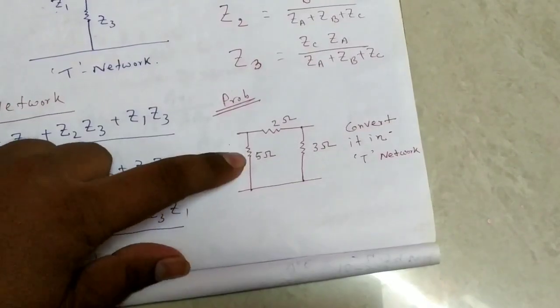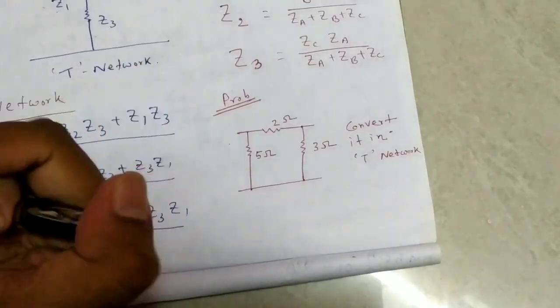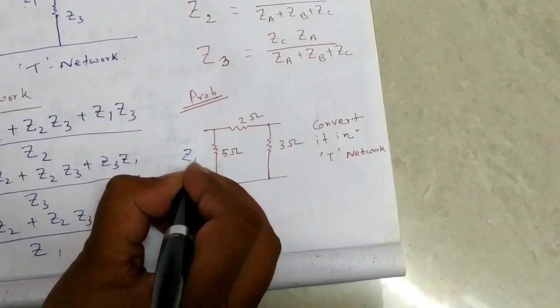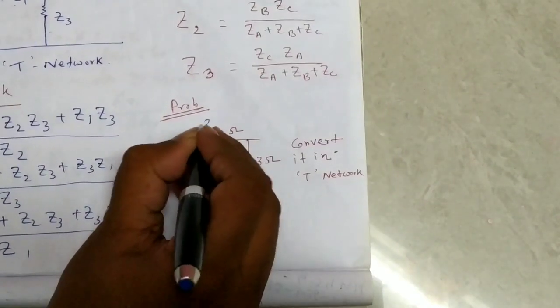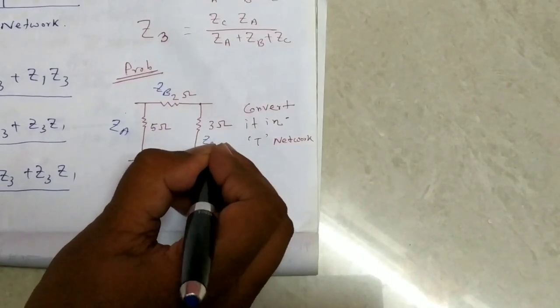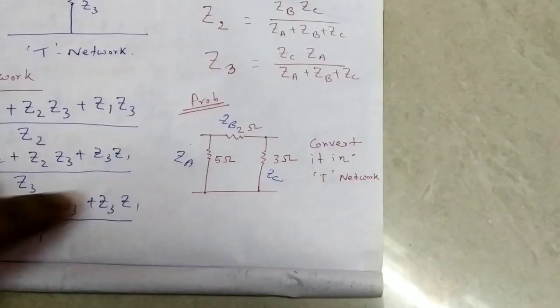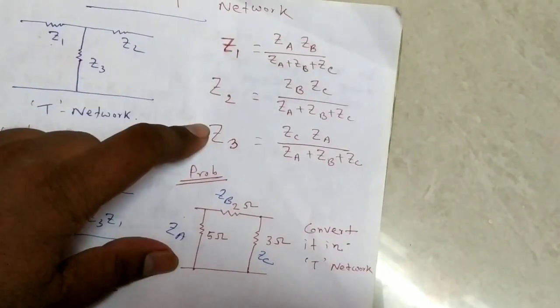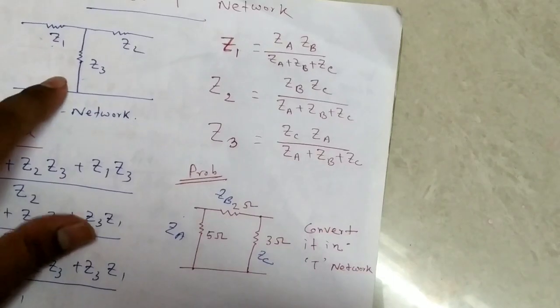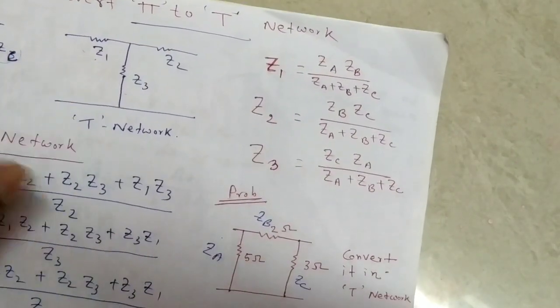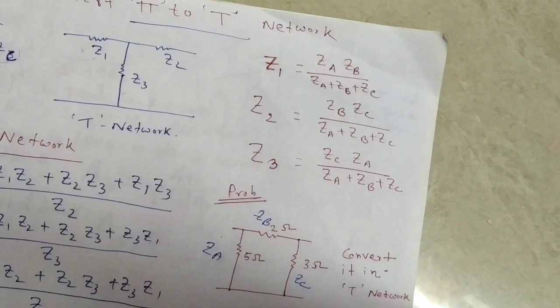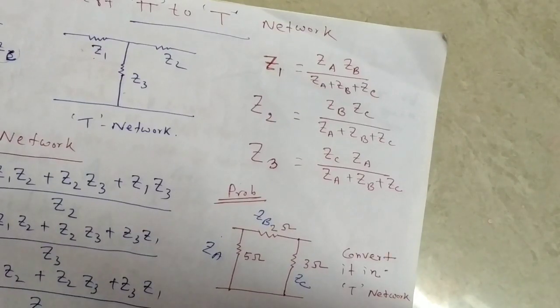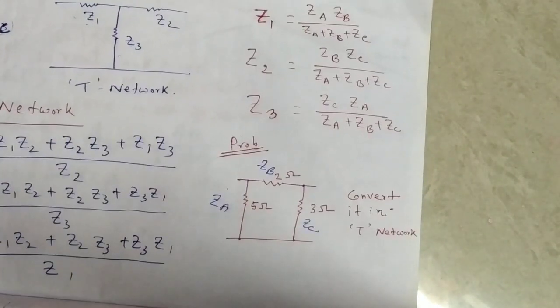Here this is ZA, this is ZB, this is ZC. Then we easily find out Z1, Z2, Z3, and then draw a circuit like that. That is the conversion from pi to T network. Okay. So this problem you solve and give the answer in the comment section.